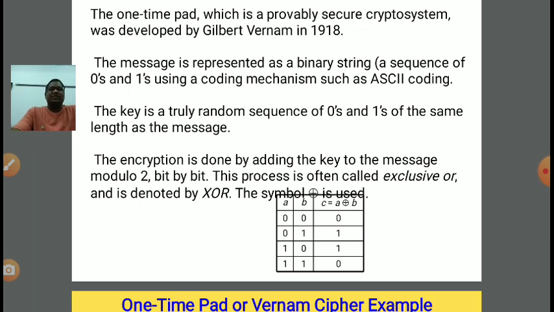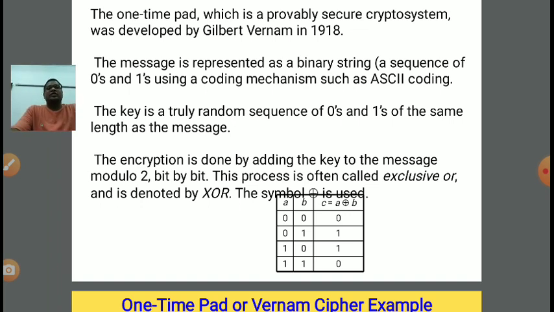Capital A is 65, small a is 97. The difference is 32. So in order to convert capital A, that is 65, to small a, that is 97, we need to add 32. Similarly, vice versa, if we want to convert a small letter into a capital letter, 97 that is small a, in order to convert it into capital A, that is 65, we need to subtract 32. So in this manner, we can convert a capital letter into a small letter or a small letter into a capital letter, right?